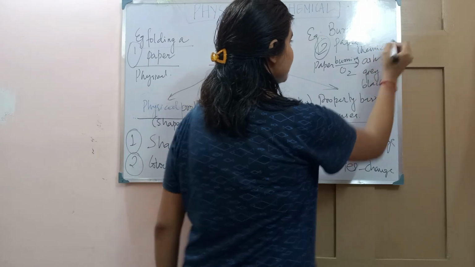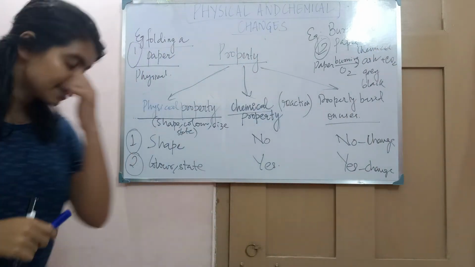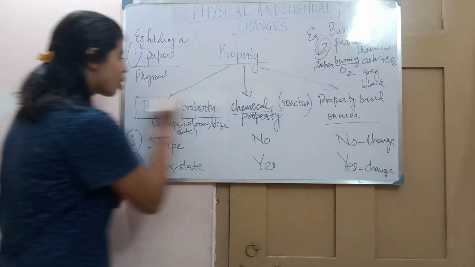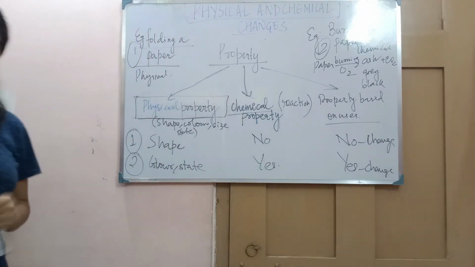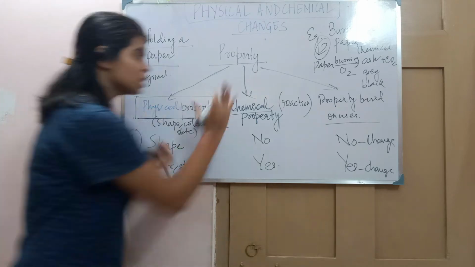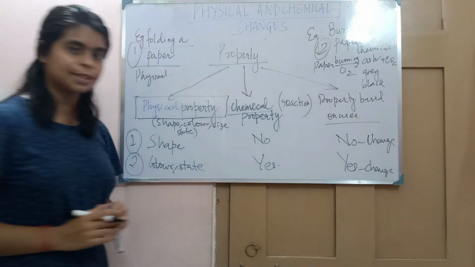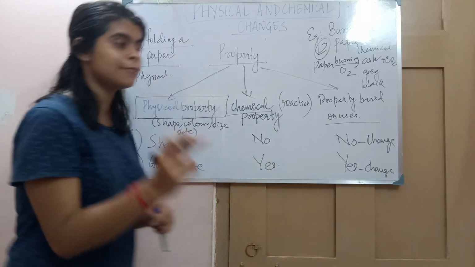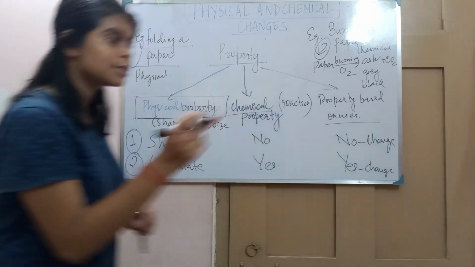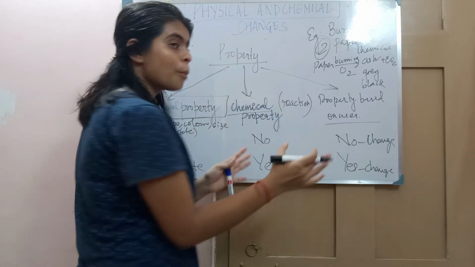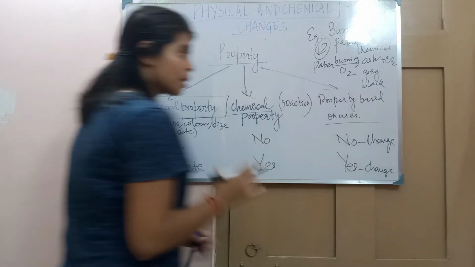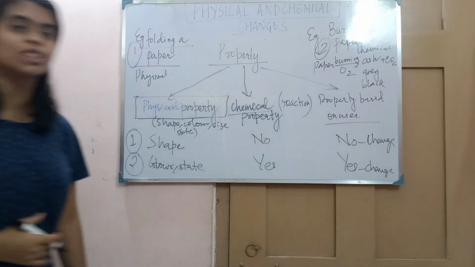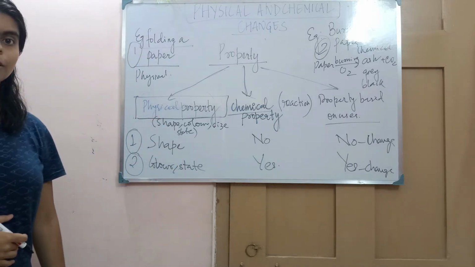Now see very clearly and carefully that in physical change, only the physical property is changed, but the other two properties remain the same. Which properties do not change? The property based on uses and the chemical property are not changed in physical change.